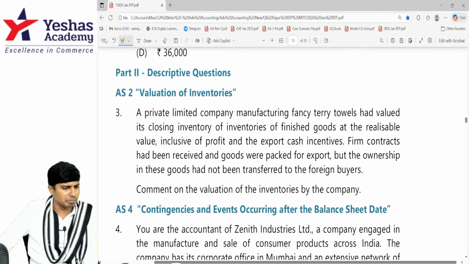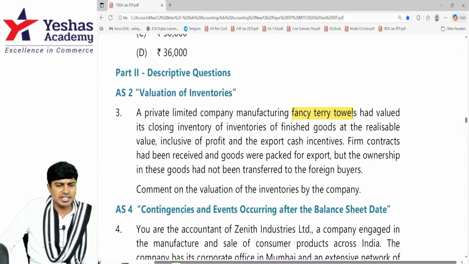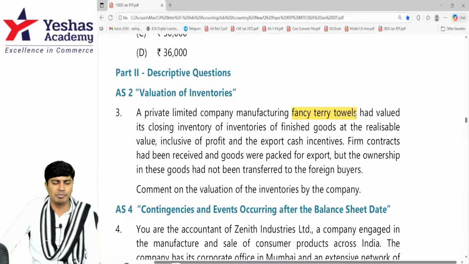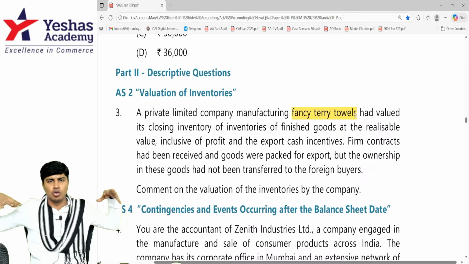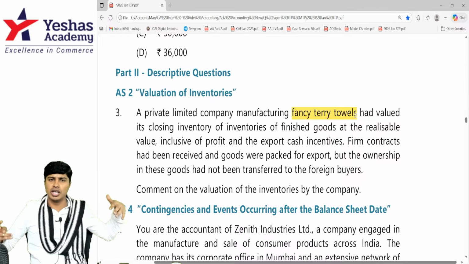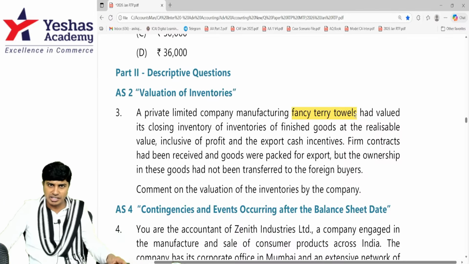A private limited company is manufacturing terry towels. Terry towel means fancy towel that you use after coming from bath. It has Marvel characters. It has Spider-Man, Iron Man, Loki, Thor, Asgard. All of these are there. Fancy terry towels, not normal white color towel that you use.